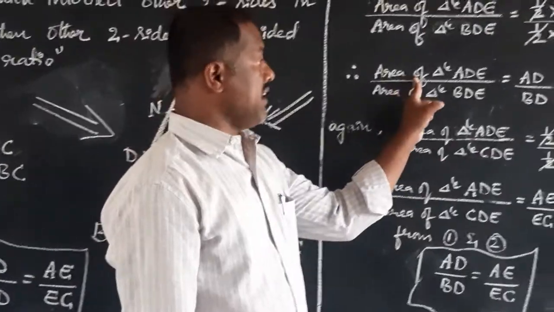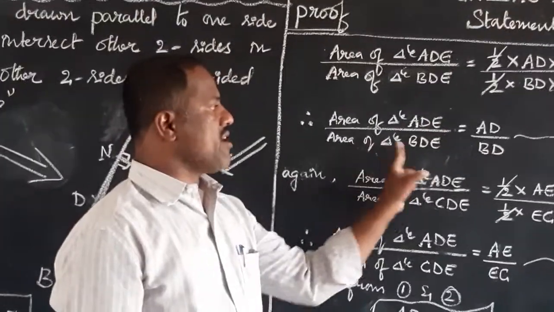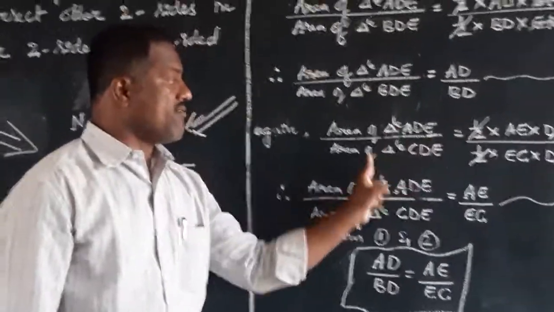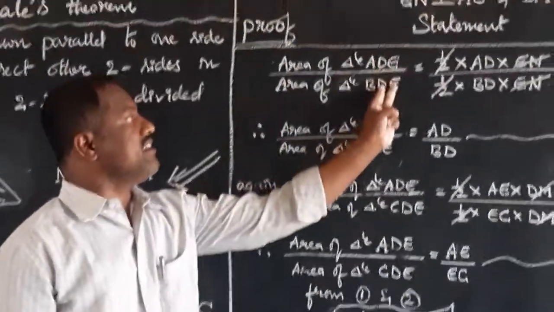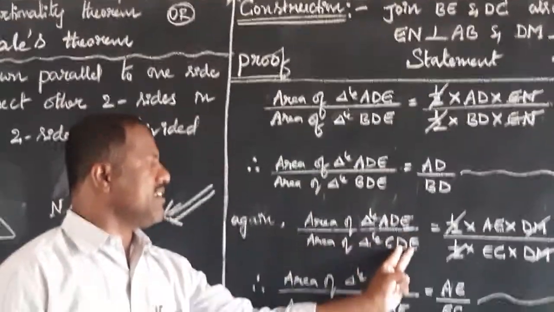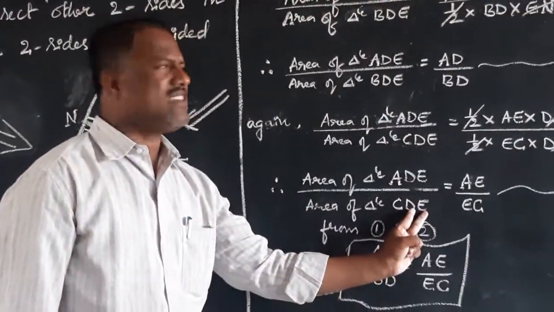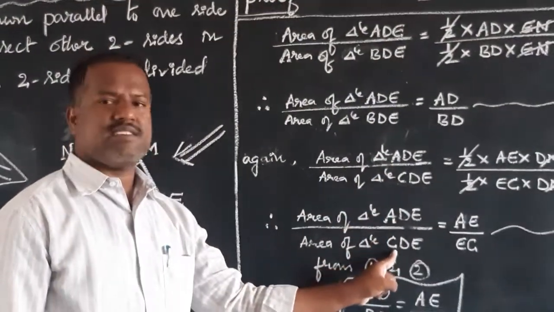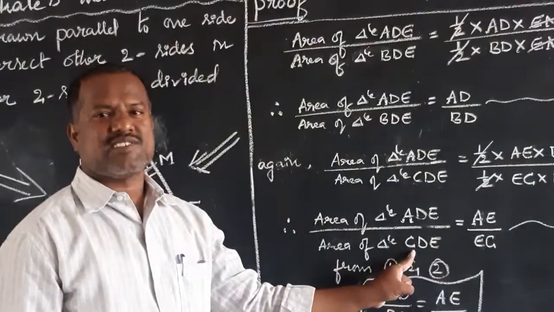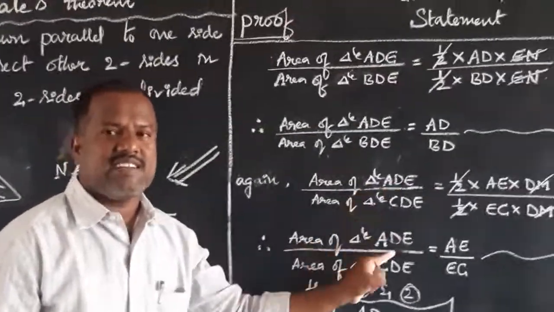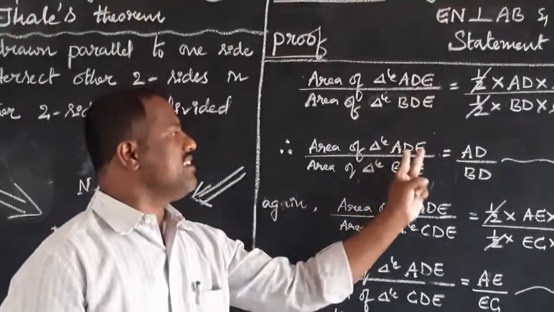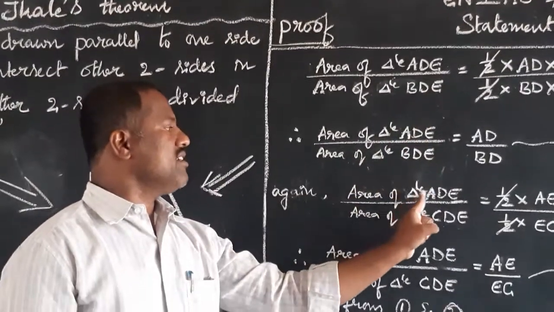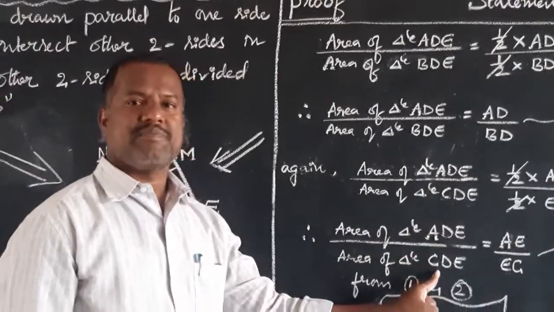See, area of triangle ADE divided by area of triangle BDE, and here area of triangle ADE divided by area of triangle CDE. DE cancels. It's very simple: AB, AC. Understand, children? AB, AB, AC, AC.